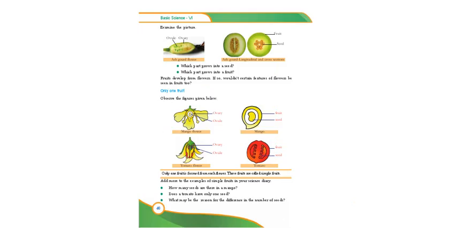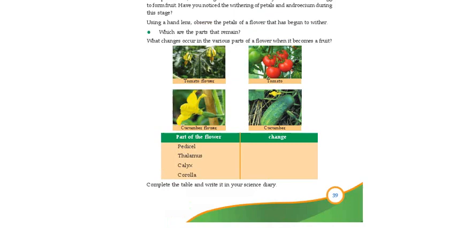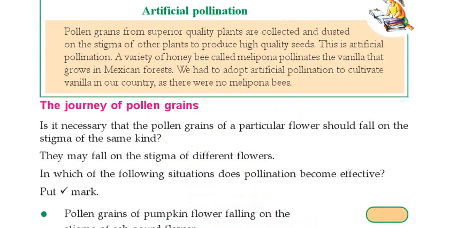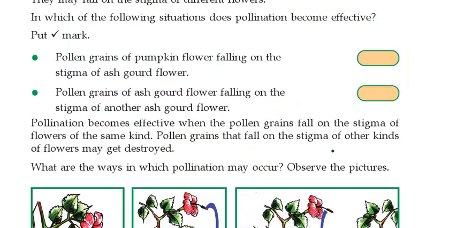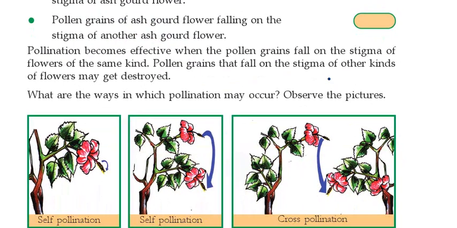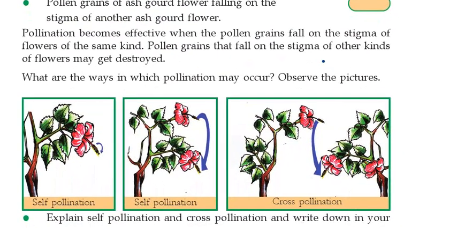Look here, you can see some pictures here. Listen. Look, which flower is this? Hibiscus flower. Here you observe the two pictures, the first and second one. Look. There is a peculiarity. These two flowers are in the same plant.